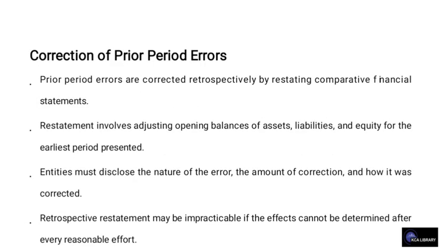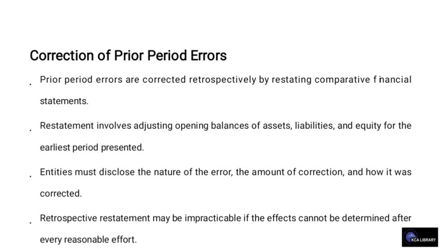Let's look at correction of prior period errors. Prior period errors are corrected retrospectively by restating comparative financial statements. Restatement involves adjusting the opening balances of assets, liabilities, and equity for the earliest period presented.